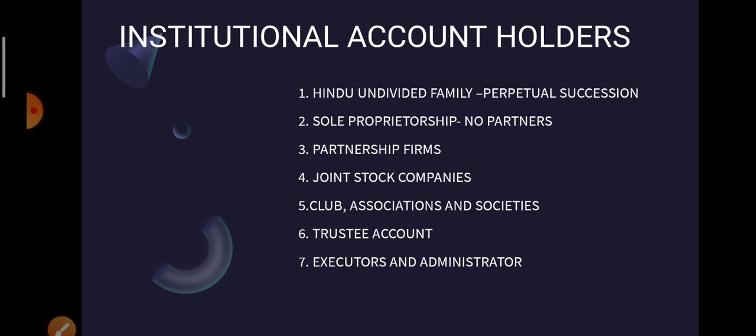Both these people can operate the accounts of that society, club, or association, and for that again, the resolution of the entire club or society must be taken, and after such resolution, the chairman and the secretary of that society or club can operate that savings account with the bank. So it would be an account the same as it is with the joint stock companies.